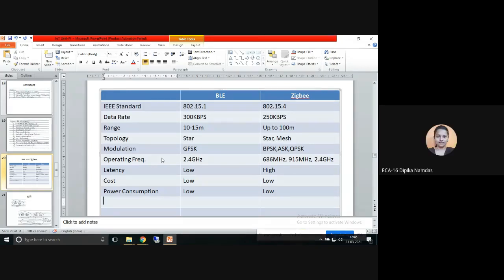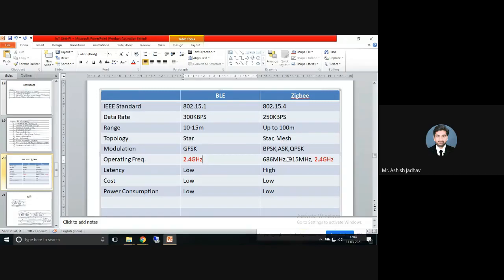Bandwidth, you can write that, it would give you the range. Actually, I told you both of them work at 2.4 GHz, so the bandwidth is the same. BLE is also operating at 2.4, and Zigbee is also operating at 2.4.